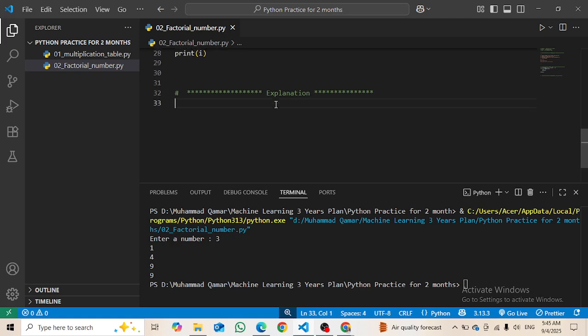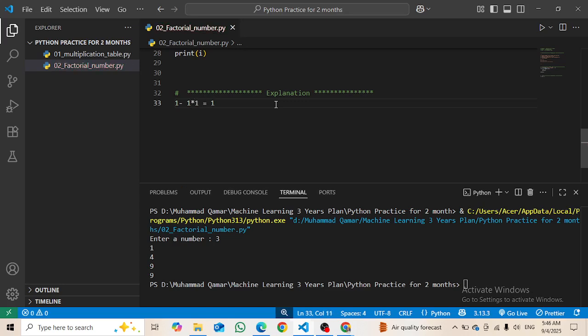So when I print it the first time, it is giving me 1 multiply 1, which is equal to 1.